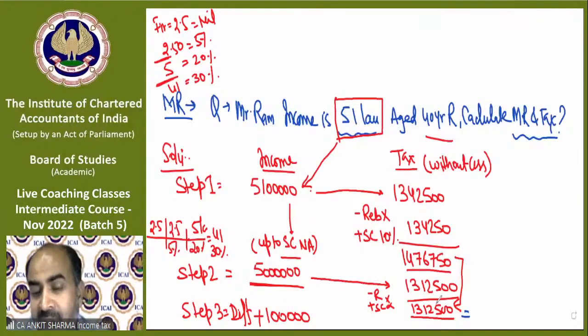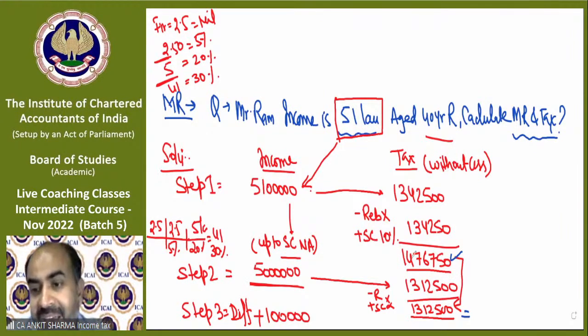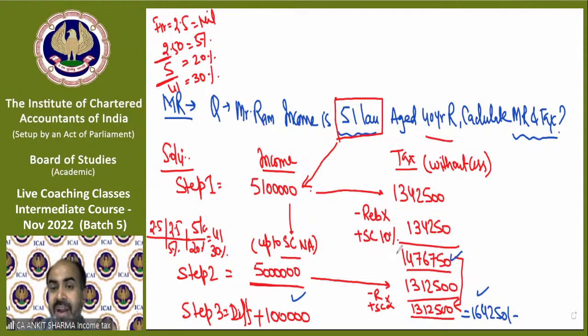For example, up to 50 lakh, tax was 13 lakh 12,500. And just when we increase the income by rupees 1 lakh, the tax is now 14 lakh 76,750. That means tax has been increased by 1,64,250. So income just increased by 1 lakh rupees, but due to the increment of only 1 lakh, the tax has been increased by 1,64,250. It's the same thing what we were discussing, that income is 100 and tax is 105.